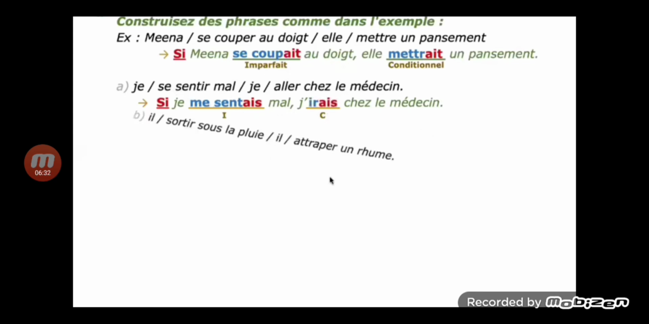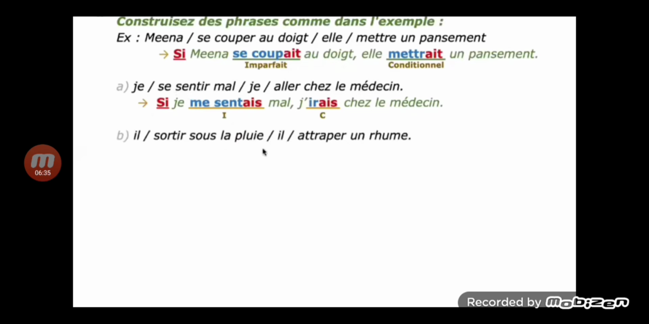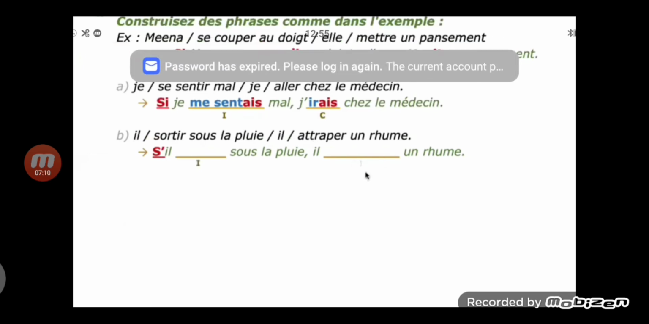Number 2. Il sortir sous la pluie, il attraper un rhume. He go out in the rain, he to get a cold. Now the sentence should start with si, and il is the subject, so you will get s' because it starts with a vowel. And the first verb sortir should be in imperfect and attraper should be in conditional.